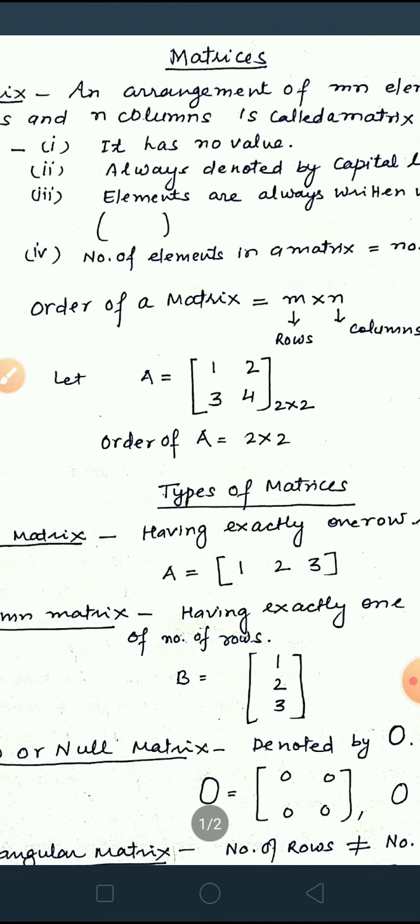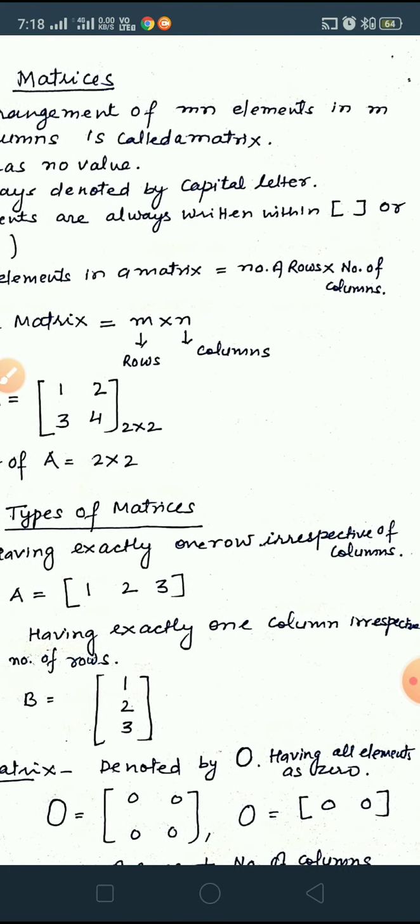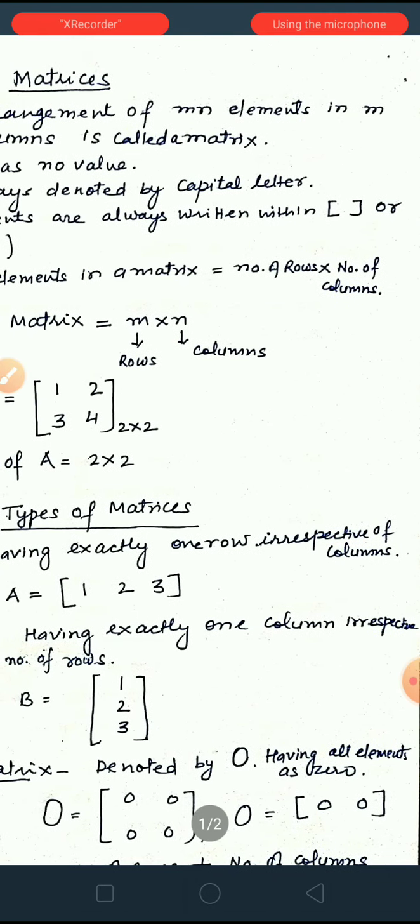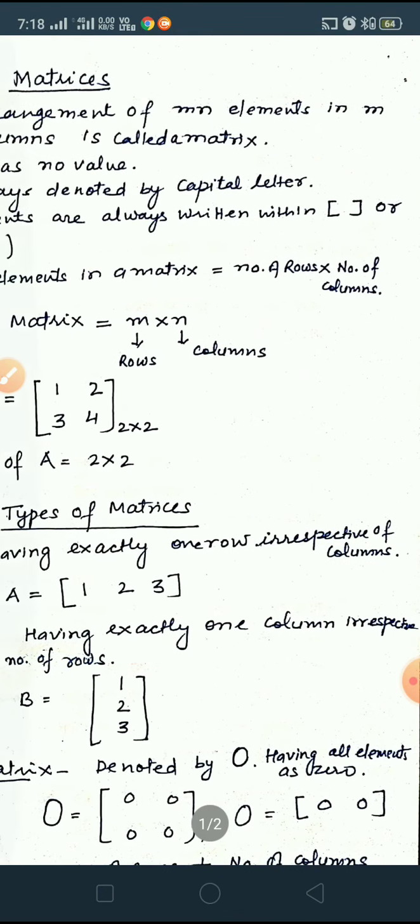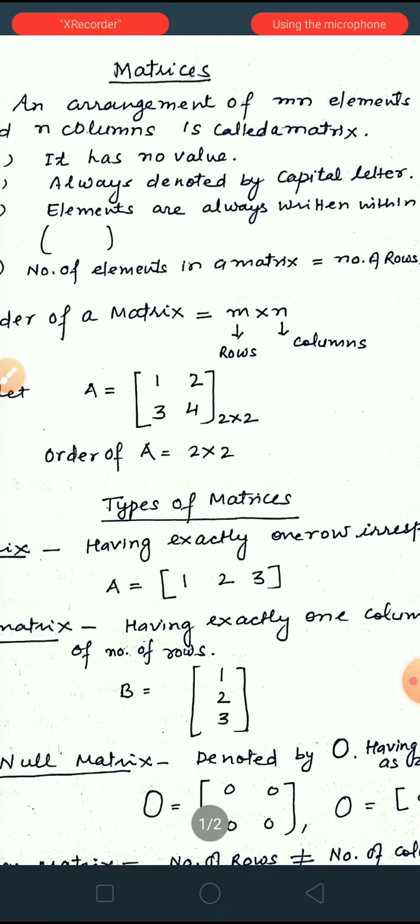Now, important thing is, what is an order of a matrix? So how would you write order of a matrix? It is simply number of rows cross number of columns. Suppose there are m rows and n columns, then matrix will have m cross n as its order.